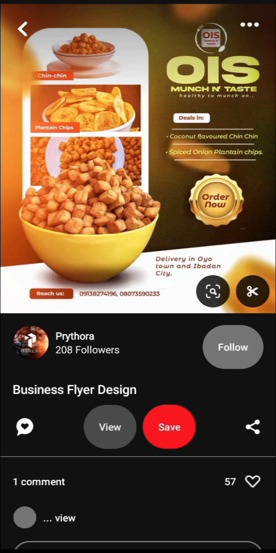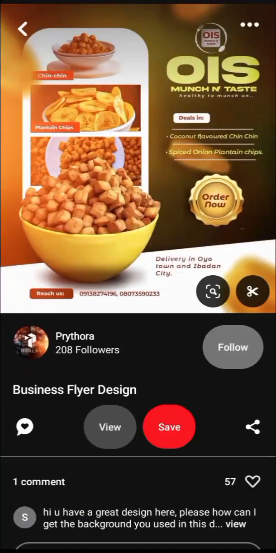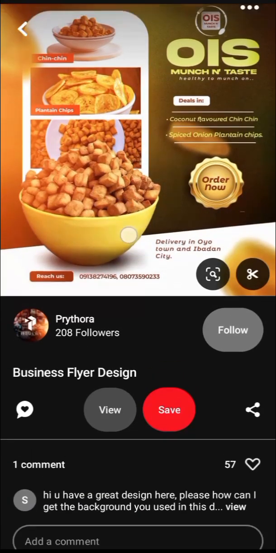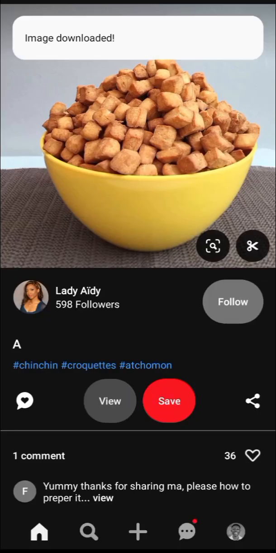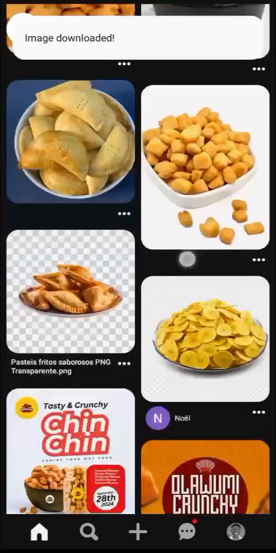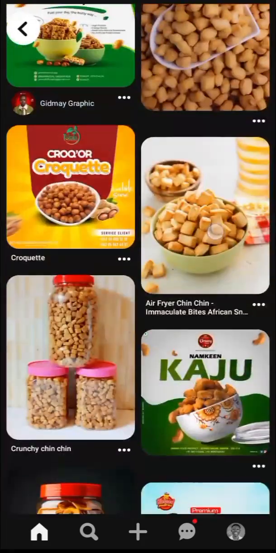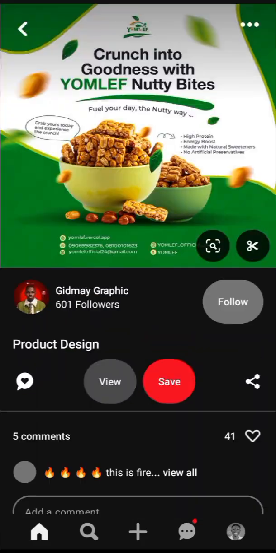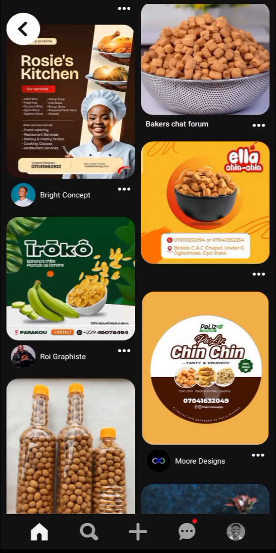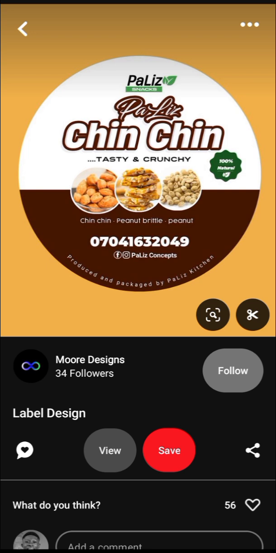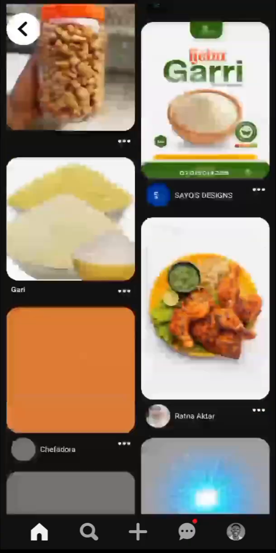This is a very nice design. You can see it. This particular image this guy used here, this is it. Let me download it. I'll be trying it out as well. Wow. Nice. So that is it. Go ahead and download your Pinterest and then try it out. Nice design.